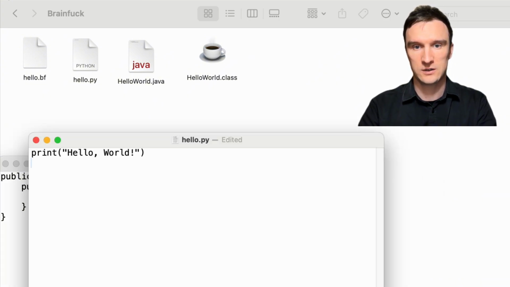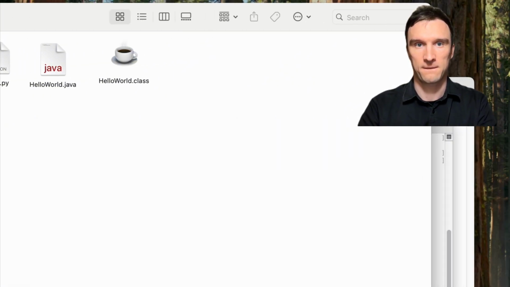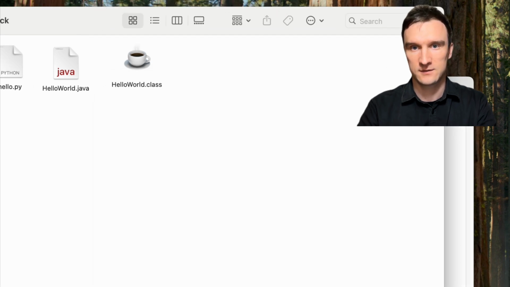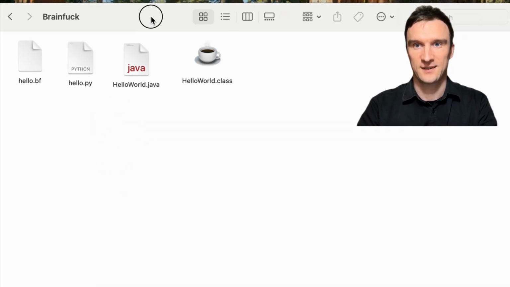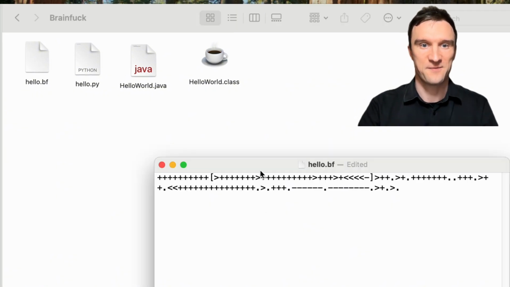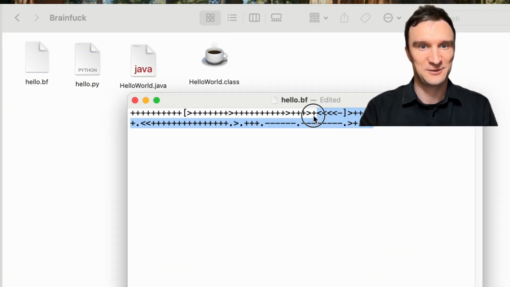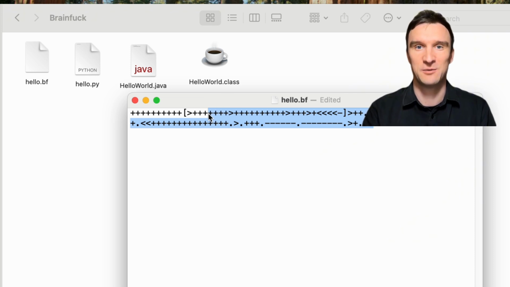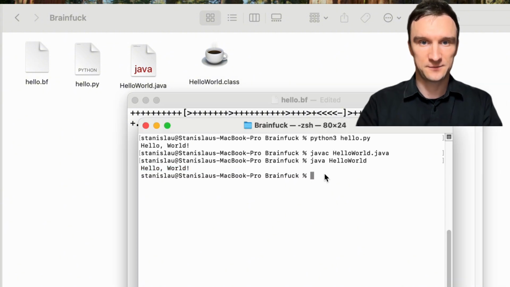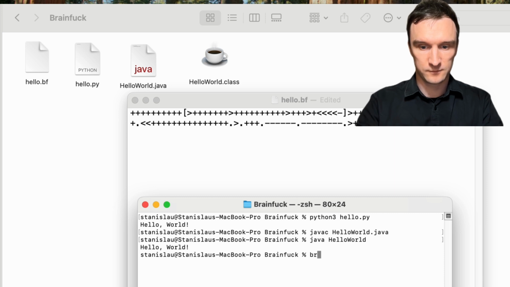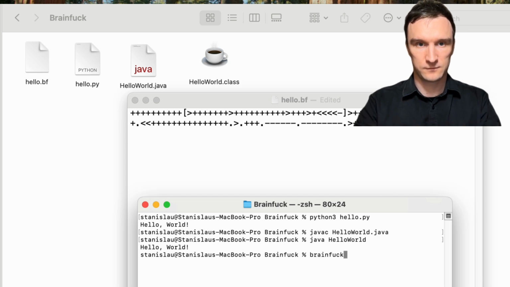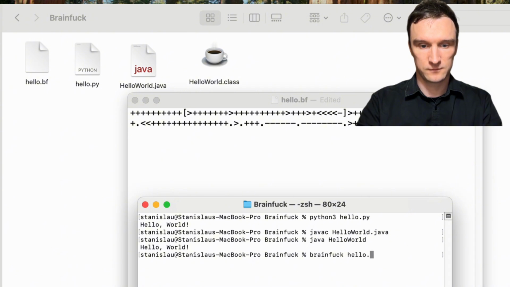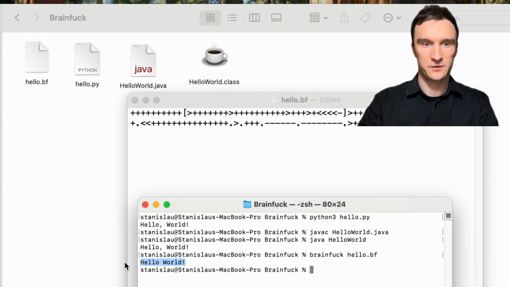Let's move to our most interesting file. Here it is. Yeah, here it is. It's the Brainfuck language, and you can see it's absolutely not readable by humans. An interesting fact is that this language has only 8 symbols. Let's run it. Yeah, great. You can see our output here.